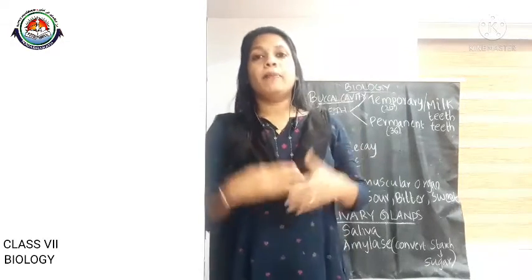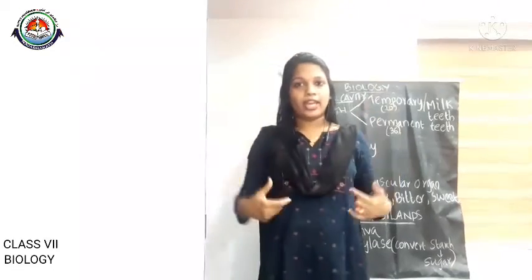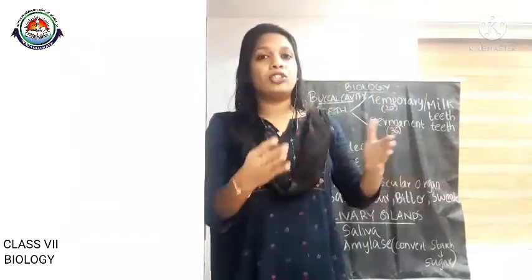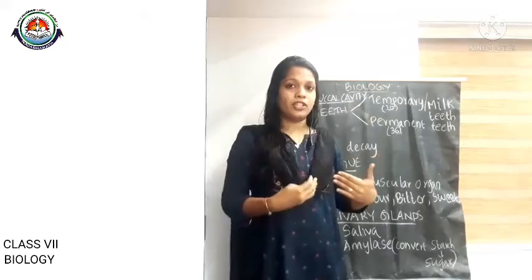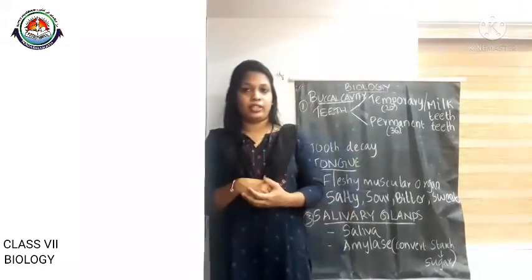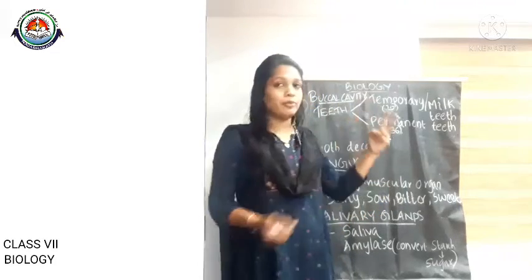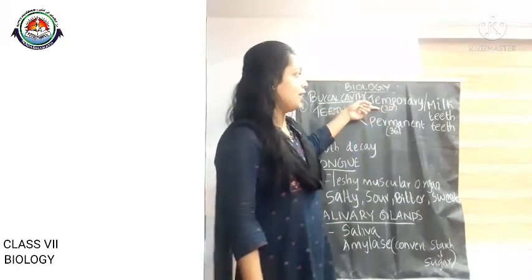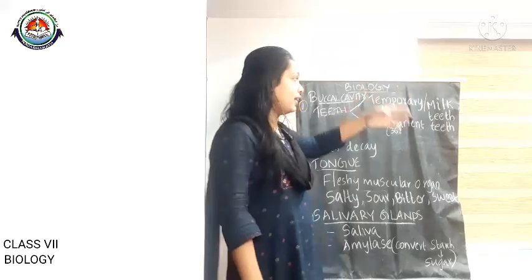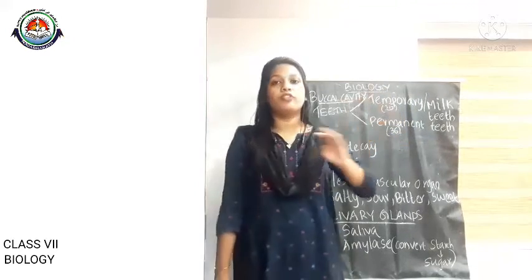After that, based on the occurrence of teeth, that means based on the age of the individual, the occurrence of teeth will also be different. Based on that, there are 2 different types of teeth: temporary teeth or milk teeth, and permanent teeth. These are the 2 different types of teeth based on the occurrence.